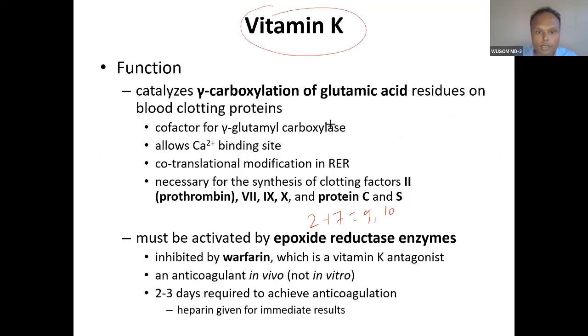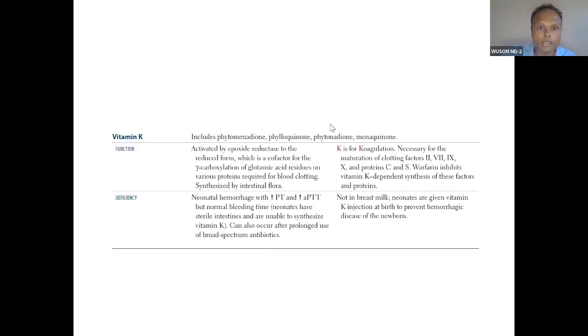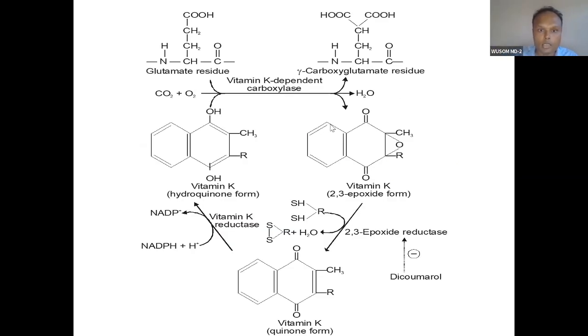Okay, so this must be activated by the epoxide reductase enzyme. We will see what epoxide is, and this epoxide reductase enzyme is inhibited by warfarin. This is also an important part of vitamin K. So you can see this is vitamin K dependent. This is the reaction. You can see carboxylation happening here at the gamma position. So vitamin K is utilized.